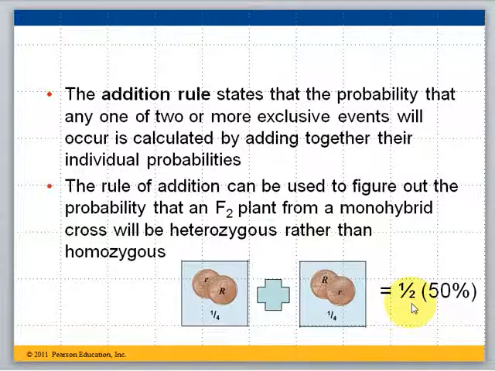We can use that to figure out, for example, in our example that we were looking at, the probability that an F2 plant from a monohybrid cross will be heterozygous rather than homozygous. So we'll go back and look at that, but here are the 2 possibilities. Each one of them had a 1/4 chance. Together, that means there's a 50% chance that this would be heterozygous.